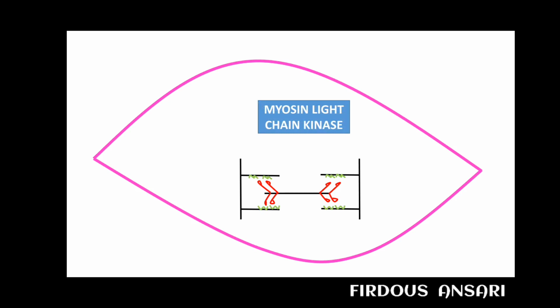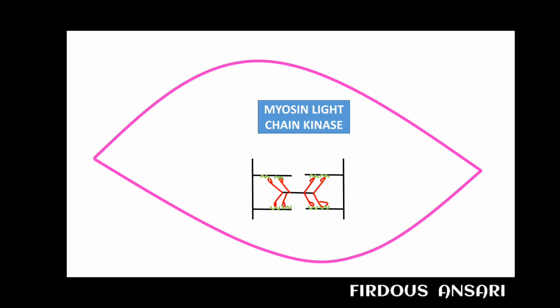Kinases are enzymes that cause phosphorylation. Since we have the name myosin light chain kinase, this enzyme will cause phosphorylation of the myosin light chain. When the myosin light chain gets phosphorylated, it will cause binding of the myosin to the actin, thereby leading to contraction. Contraction means constriction of the blood vessels.